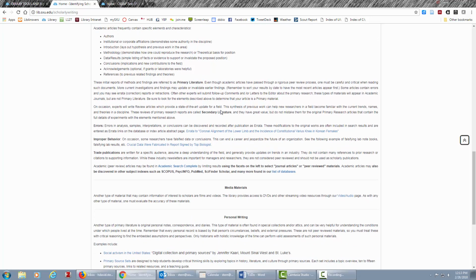And if you're in our databases, you're going to do a search and then you're going to restrict to scholarly articles, which is peer-reviewed material, and you'll find that information. Sometimes you'll also find something called secondary literature, which means it's a review of a bunch of primary literature. And that's quality material, but it's not the same as presenting the actual facts.